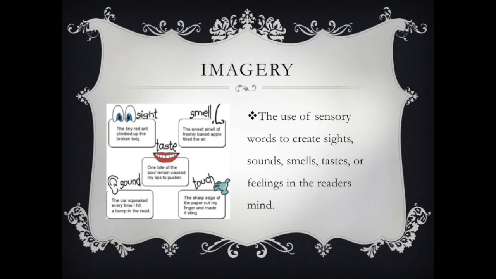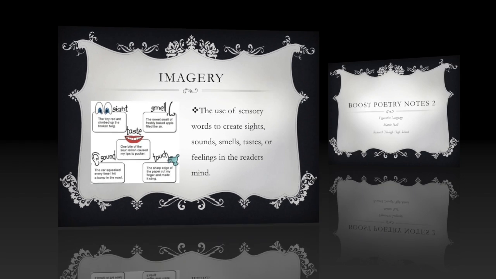So if you think back to my example in the simile of my dog is as smelly as dirty socks. In that example, I'm using a simile to create imagery. I'm using that comparison to help you smell what my dog smelled like. Or in my example of as I walked through the woods, the trees waved at me, that personification. I'm helping you visualize and see what the trees were doing. Or the frog played the banjo. I'm helping you hear what it is that the frog sounded like. So often these figures of speech are used to create imagery, to engage your senses more fully in the poem.